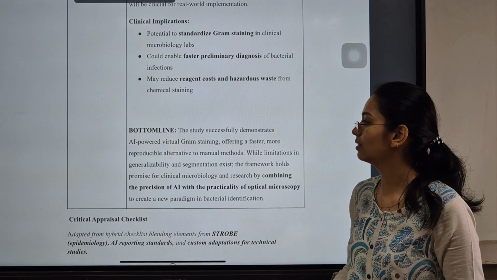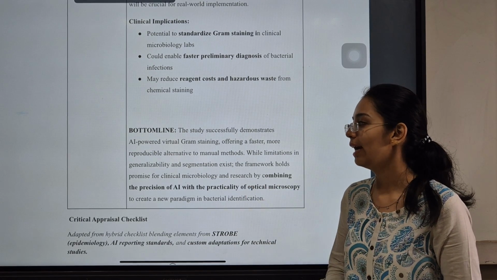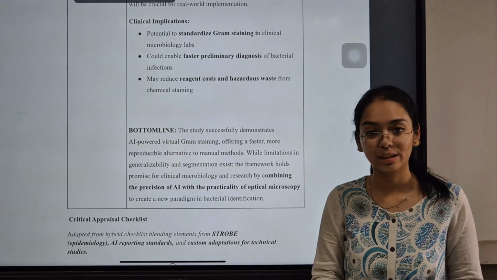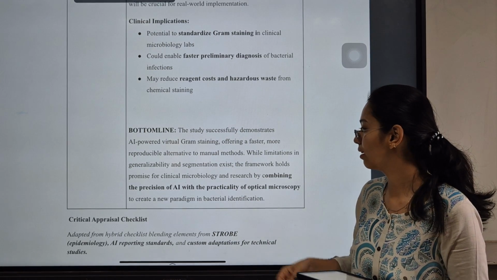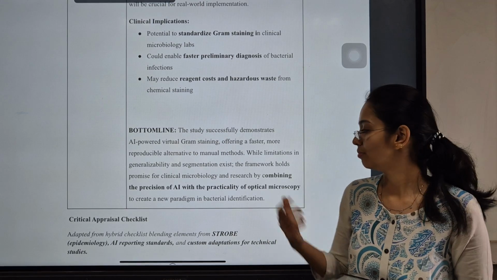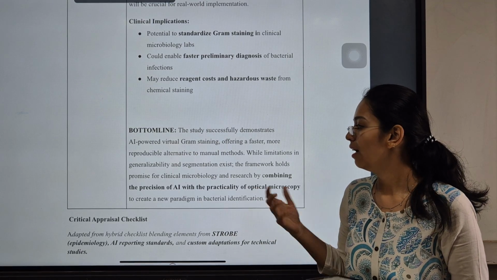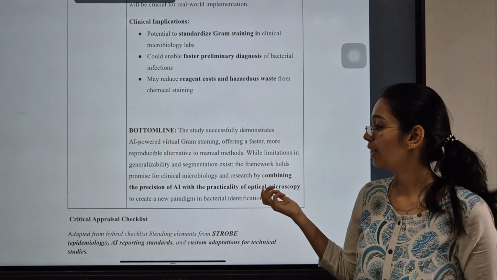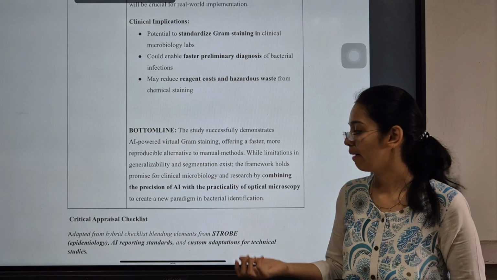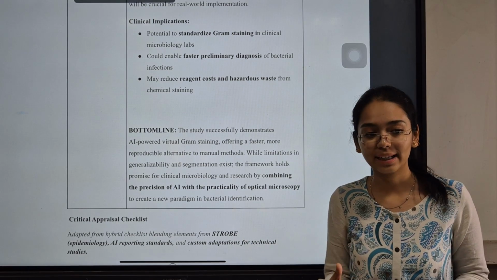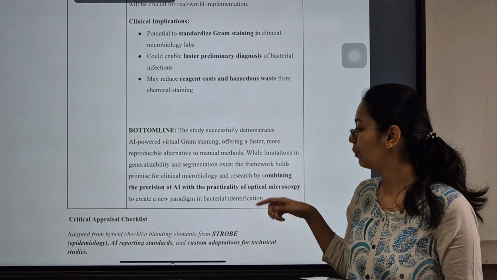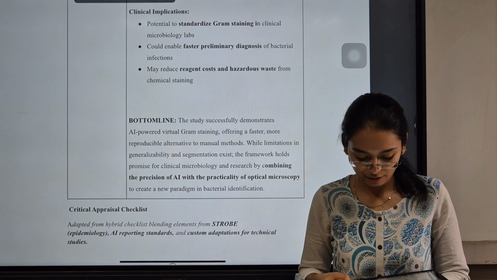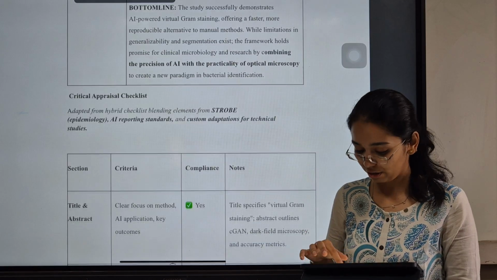So the bottom line is it successfully demonstrates AI-powered virtual gram staining, which offers a faster, more reproducible alternative to the conventional methods. The limitations still exist in general, and limitations like segmentation also exist. But this framework holds promise for clinical microbiology and research by combining the precision of AI with the practicality of optical microscopy, which creates a new paradigm in bacterial identification.